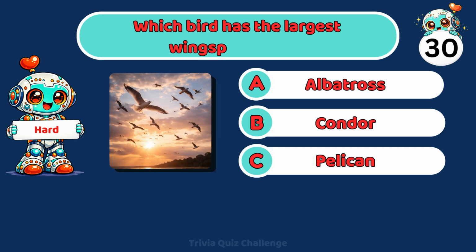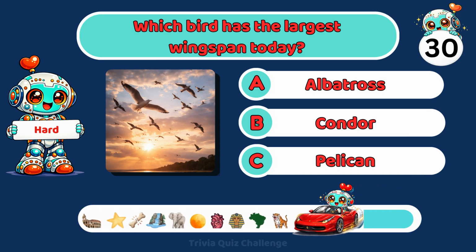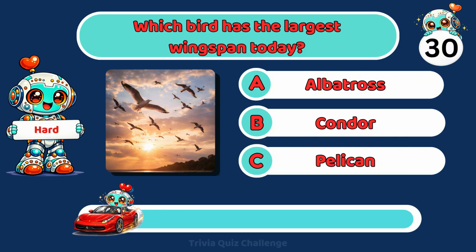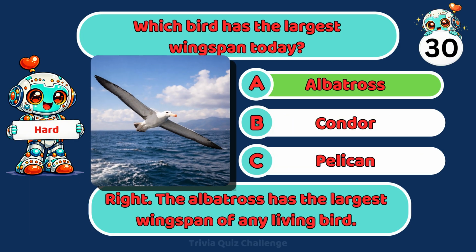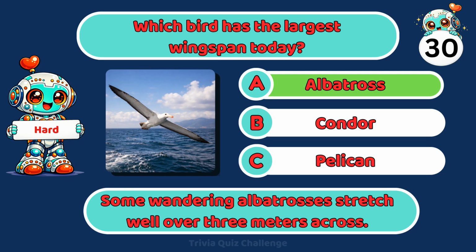Which bird has the largest wingspan today? A. Albatross, B. Condor, C. Pelican. Right. The albatross has the largest wingspan of any living bird. Some wandering albatrosses stretch well over 3 meters across.